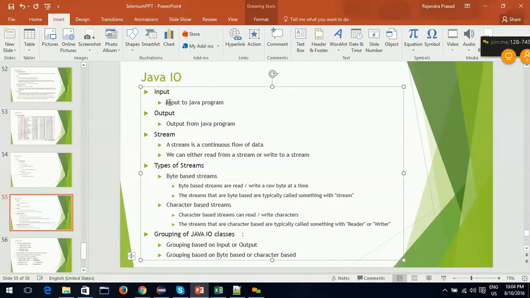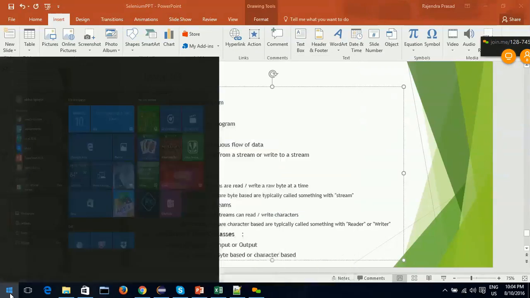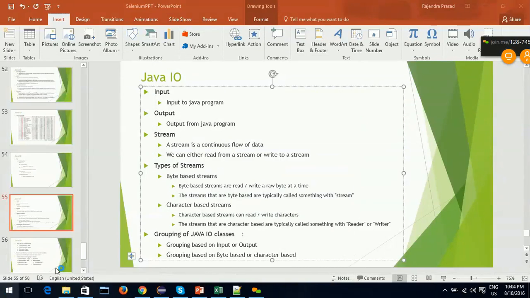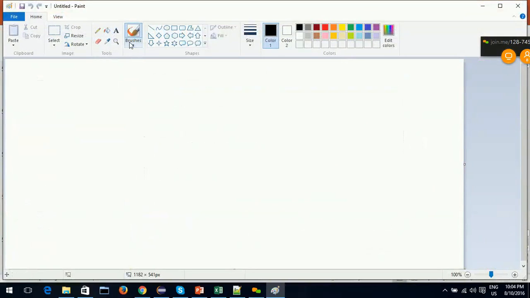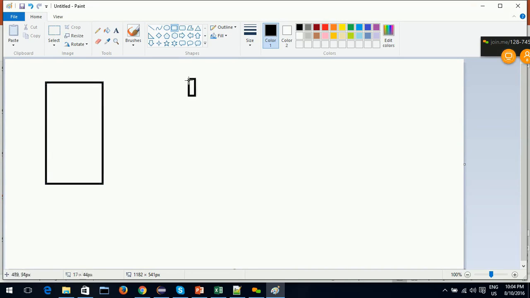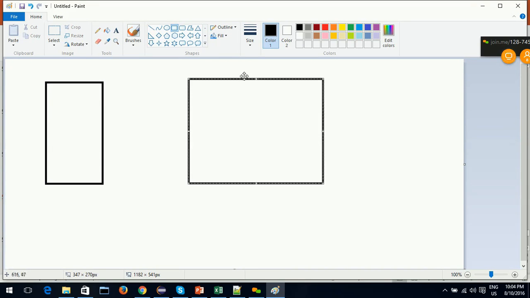That is input to a Java program. Suppose this is my file and this is my Java program.